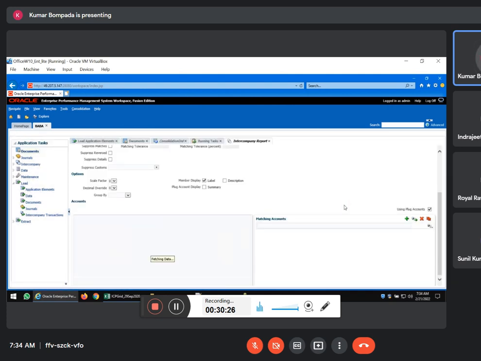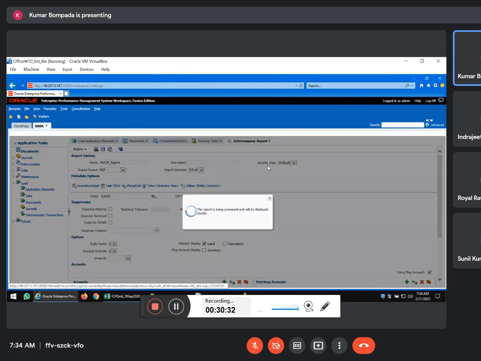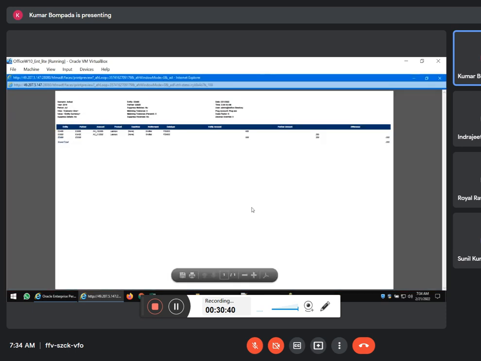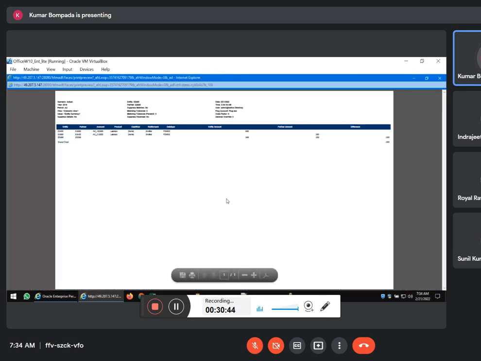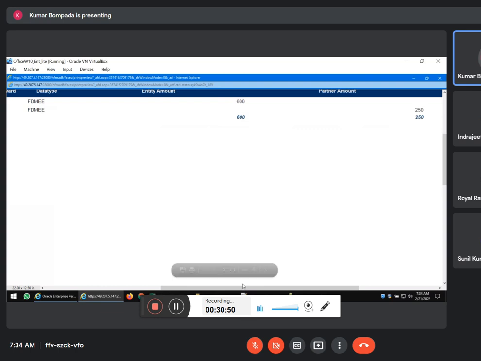You need not select all the accounts. Okay. So run the report. See, you got the intercompany report. It is actually very small, but yes, it is correct.